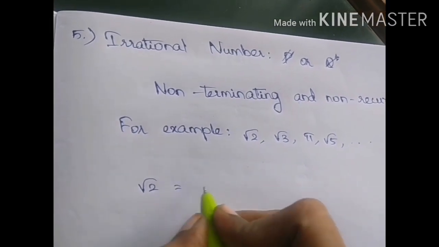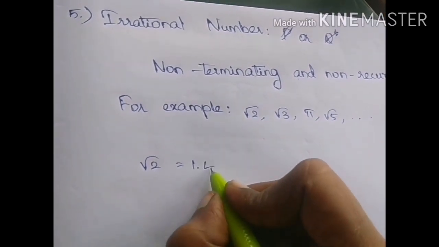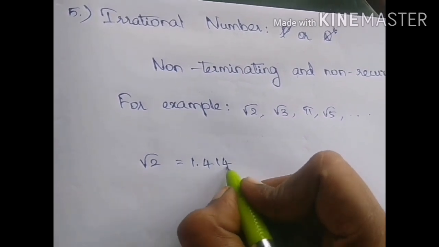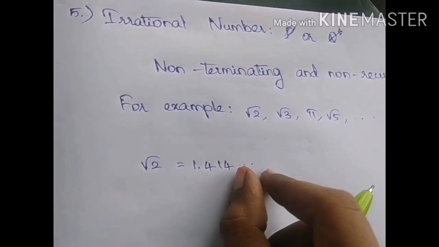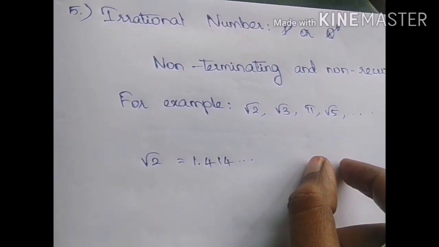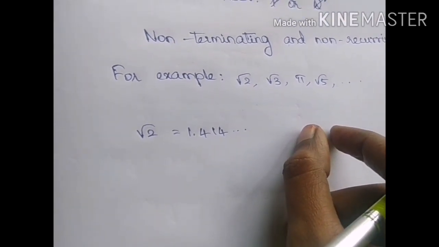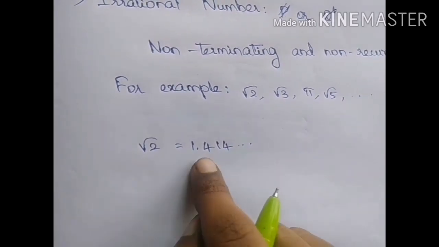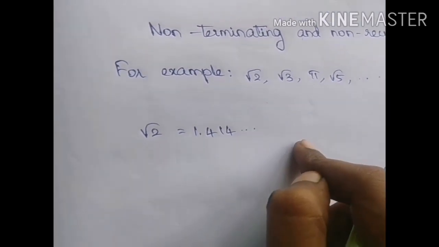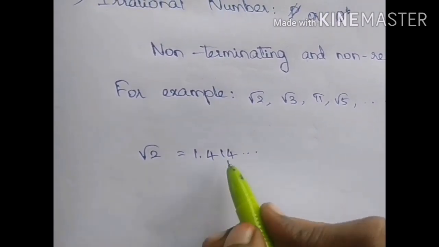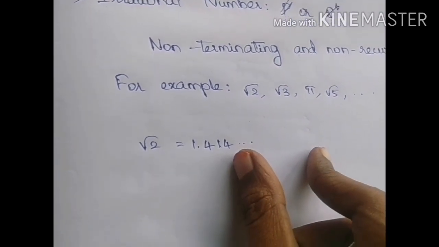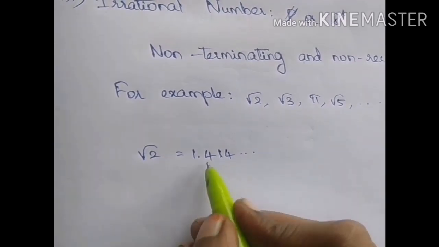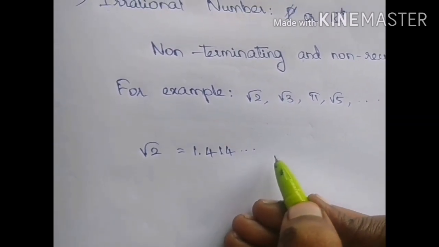Root 2 is equal to 1.414 etc. It goes on. You will get numbers continuing infinitely, but it will not have a repeating pattern. That means you will have this 1, 4 again in the numbers behind, but it will not be in the same order.